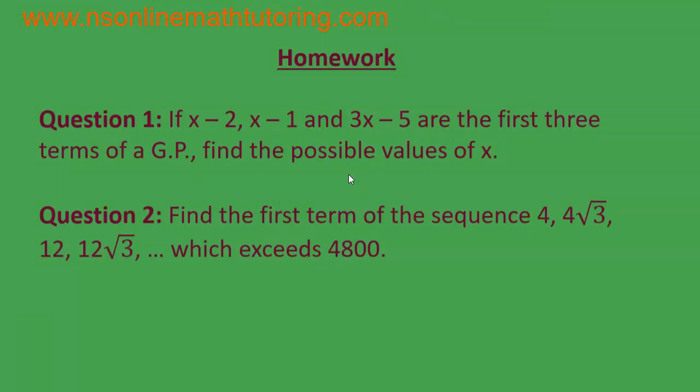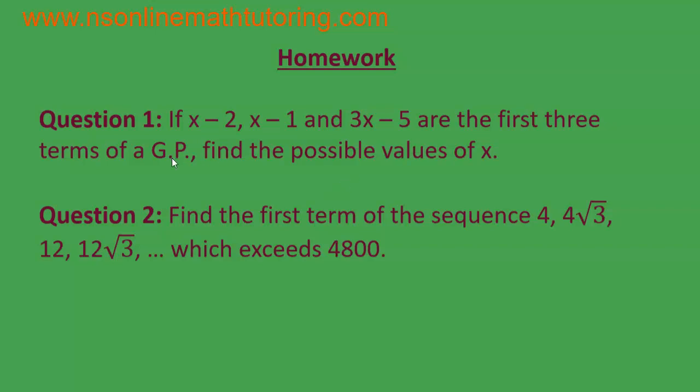There are 2 homework questions, and I am very sure that you will be able to solve these because we have solved so many questions on this topic, geometric sequences, and now we have solved 2 questions on geometric means. But in case you are having some difficulty, please feel free to write to me in the comment area.